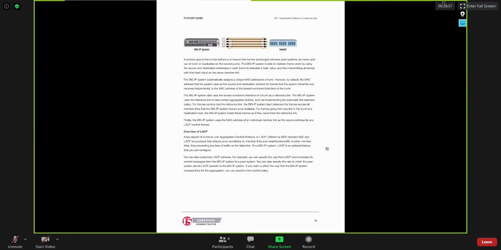Like it is also known as EtherChannel. So at the end of Big IP, you can bundle multiple physical links together into a single logical link. So that's between Big IP and the switch. Okay. So LACP is the only link aggregation protocol which is supported by Big IP. So that's LACP only. How LACP works, I hope that you are aware of that.